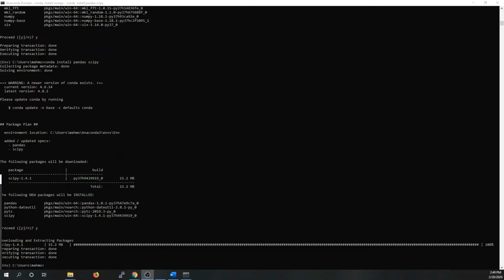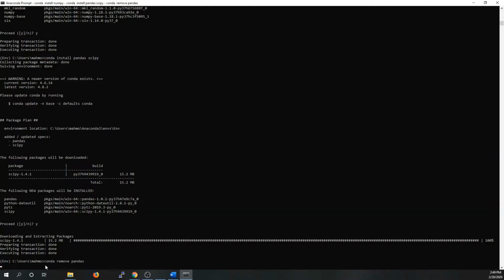To uninstall a package, we can easily say conda remove. For example, we want to remove pandas, so we are going to remove pandas in this statement.